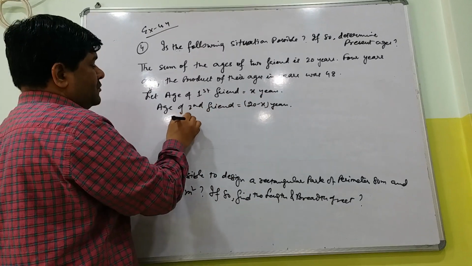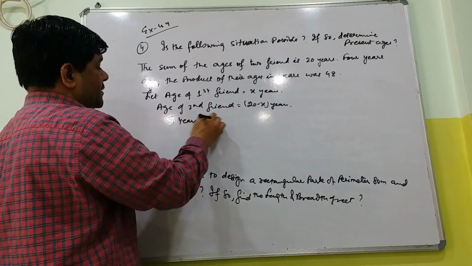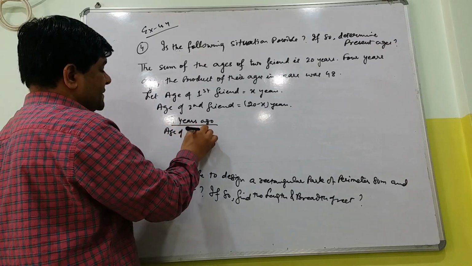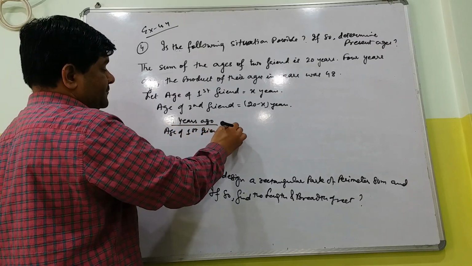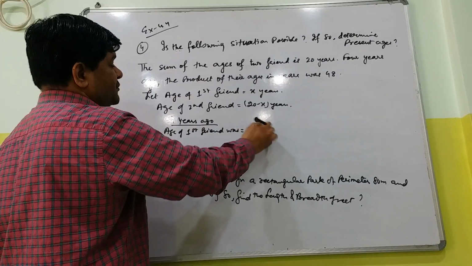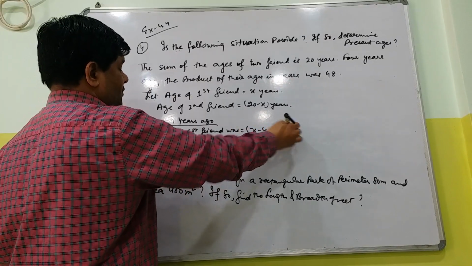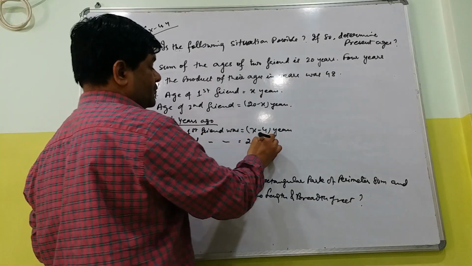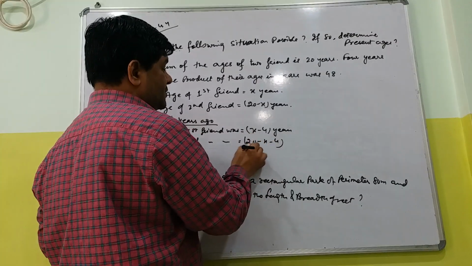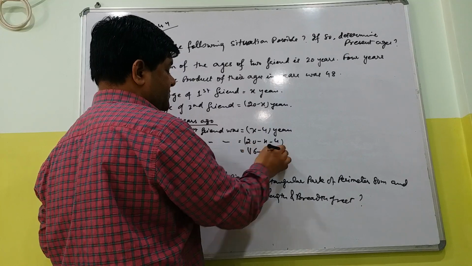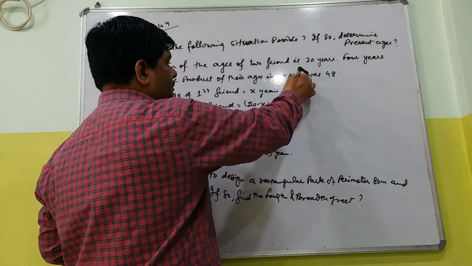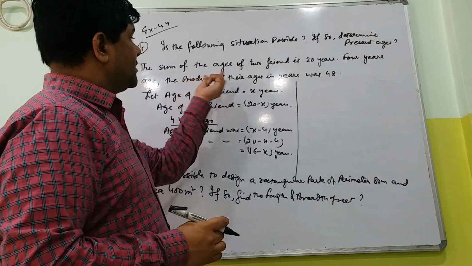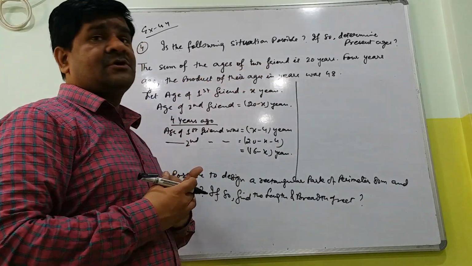4 years ago, age of first friend was x minus 4. Age of second friend was 16 minus x. So the product of their ages 4 years ago, the product of their ages in years was 48.